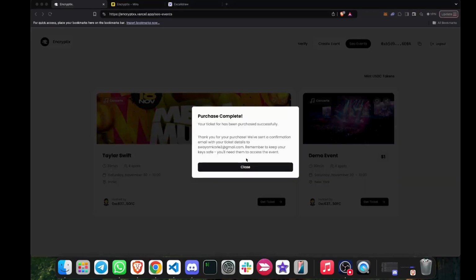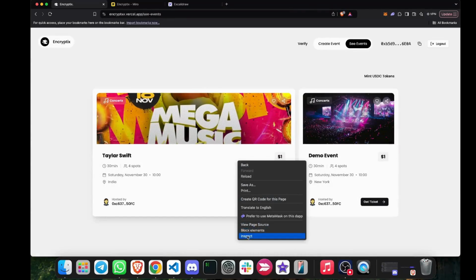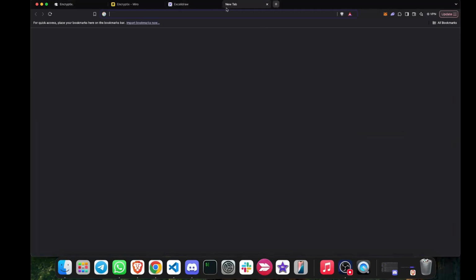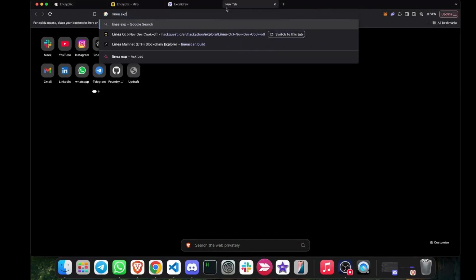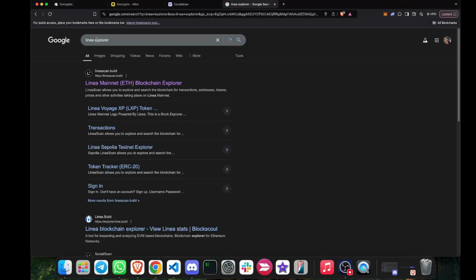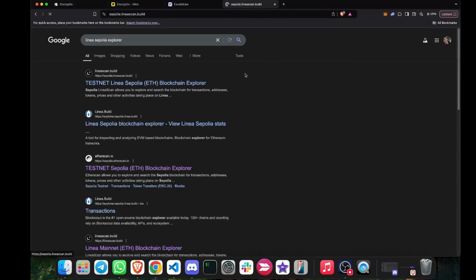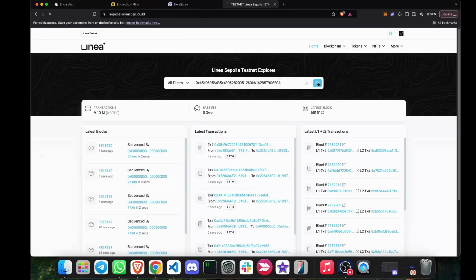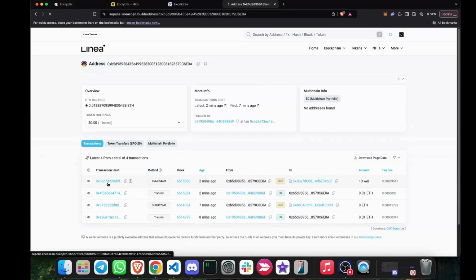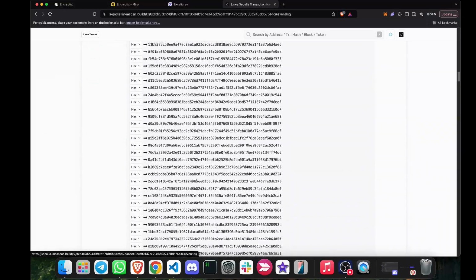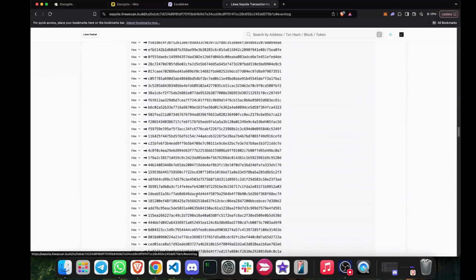So what I will do is close this and show some insights of how it works. So this is the user address. Let's go to Linea Explorer, Linea Sepolia. Let's go to this transaction. As you can see in the logs, this is the ciphertext actually, this long hex data, which is actually the encrypted address.